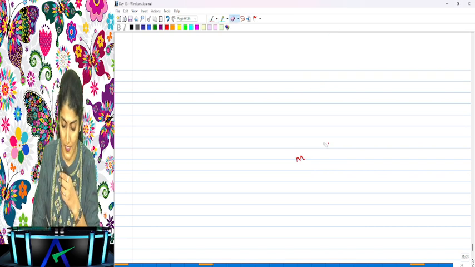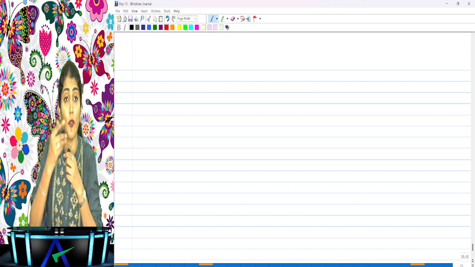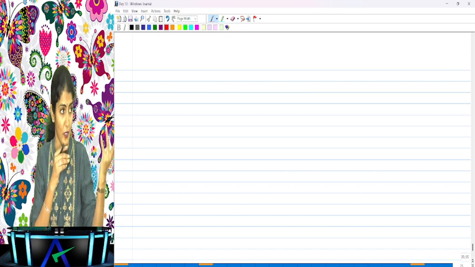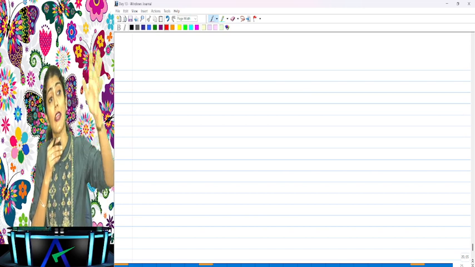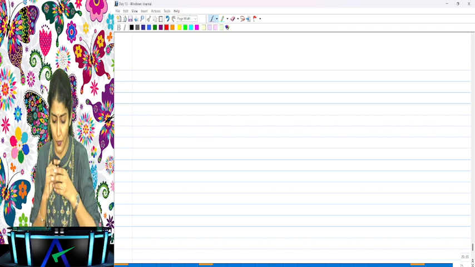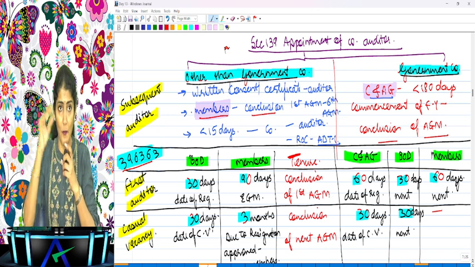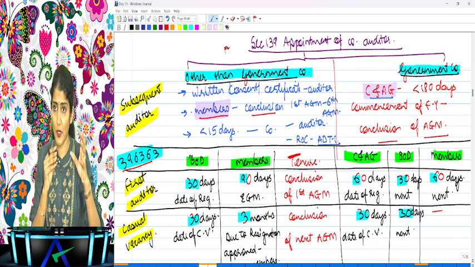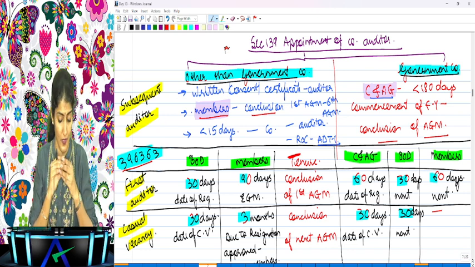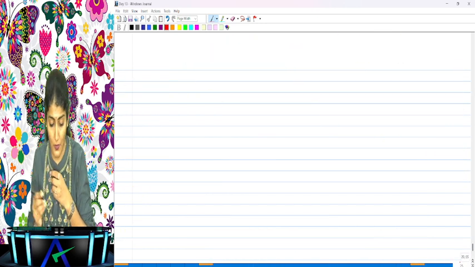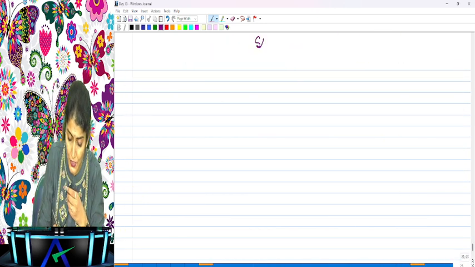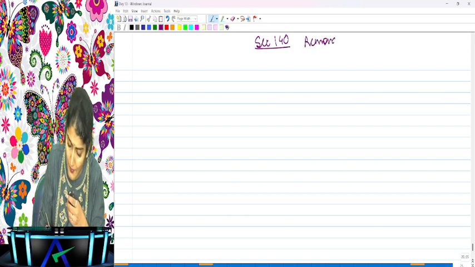So what did we study? Who can be appointed, who cannot be appointed, qualification, disqualification, then how that person who can be appointed would be appointed. Do you remember our beautiful chart over here? Other than government company, subsequent auditor, first auditor, and the casual vacancy auditor. And then after that, now what we are studying is section 140, which is regarding the removal of the company auditor, right?